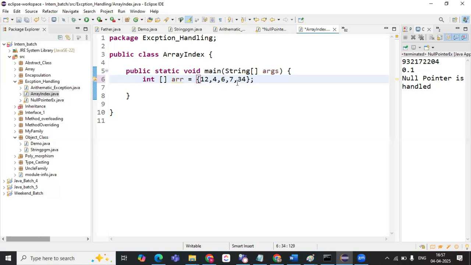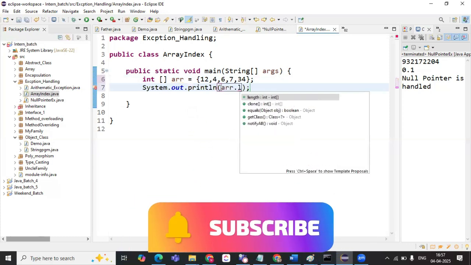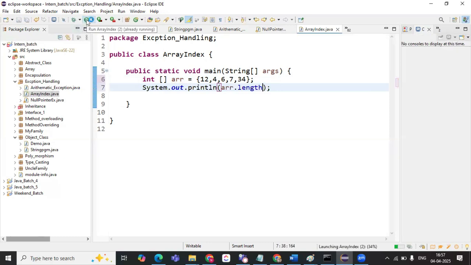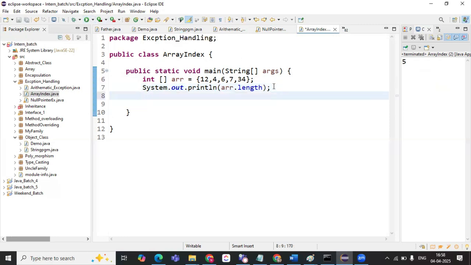How many elements are there in the array? Five elements, right? So how to find out the length of an array? Array dot length. What is the return type of it? It will return an integer, the length of an array in integer form. So when we have 5 elements, the index value will be up to 4. Am I right? Yes, ma'am.